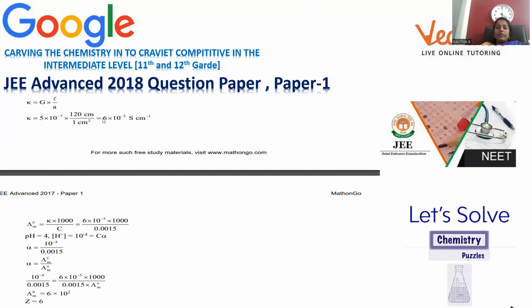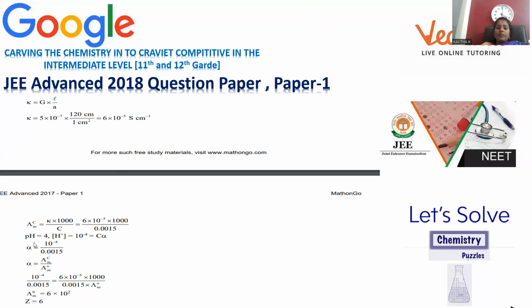First of all, we have to calculate specific conductance. Substitute the specific conductance value in the molar conductance formula: lambda m is equal to K into 1000 by C. K denotes specific conductance, which is 6 into 10 to the power minus 5. 1000 can be taken as such. C for concentration is 0.0015.